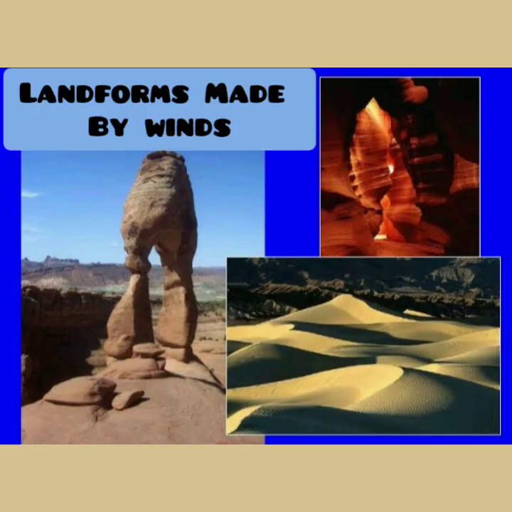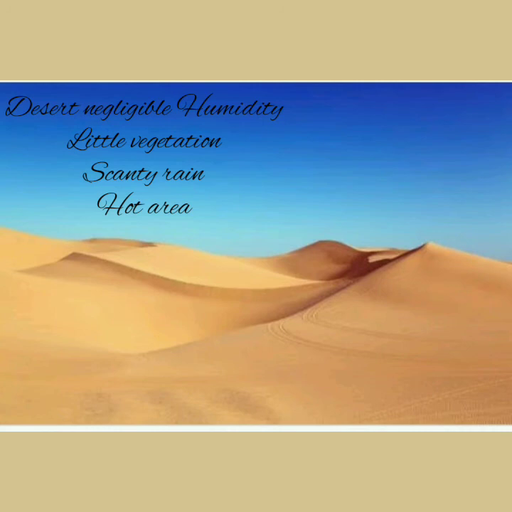Students, the next topic is landforms made by winds. Wind acts as an important agent of erosion, especially in the deserts. There is negligible humidity in the dry desert region, therefore the sand lies loosely around. There is also little or no vegetation in the desert to hold the soil in place.